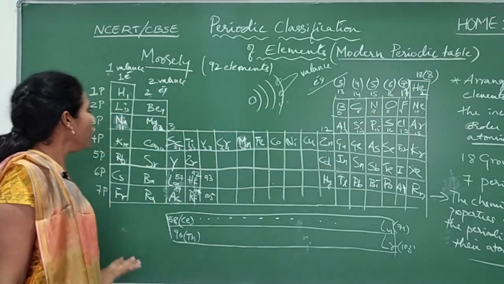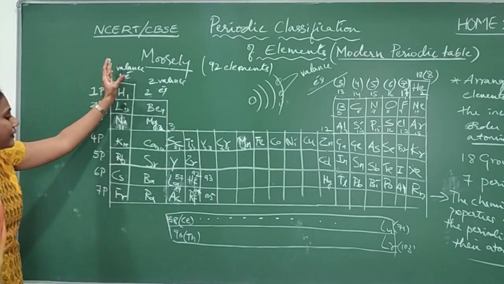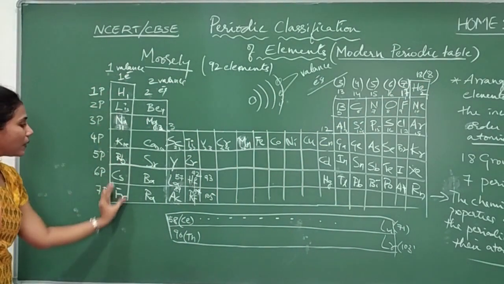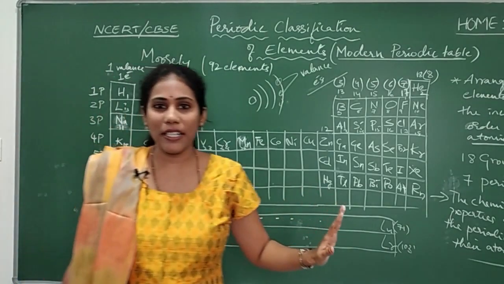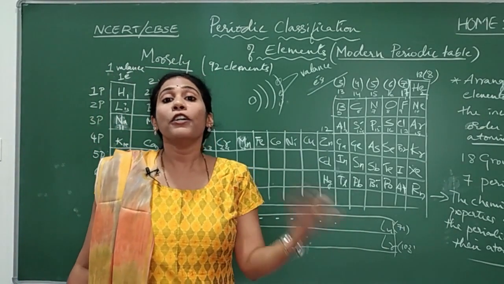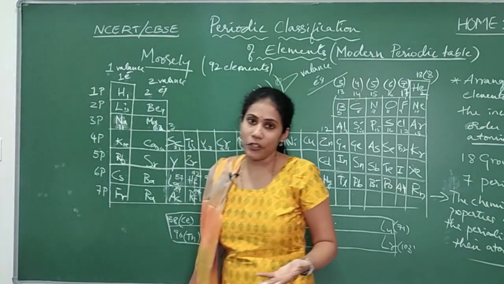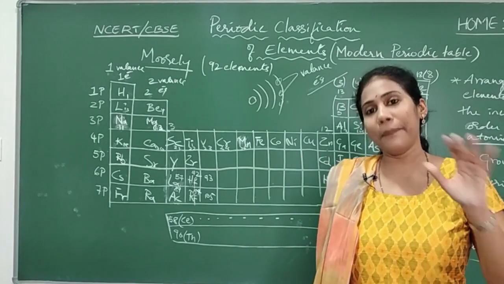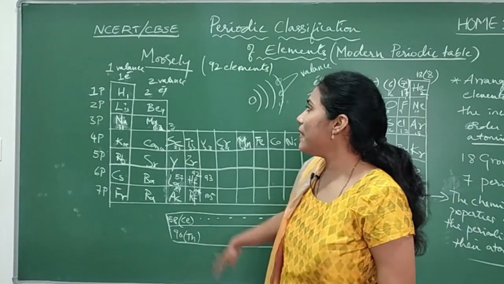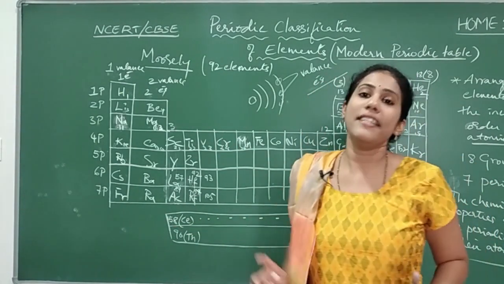Okay, got it? The number of valence electrons present in the elements under the same group is the same. So this is what our group number will tell us. The moment I say group number 1, you should keep in mind that all these elements will have one valence electron.